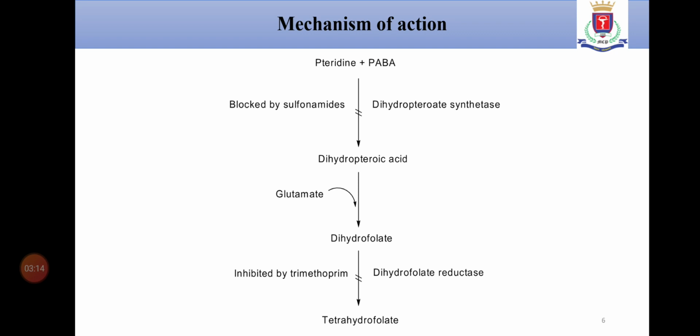Our drug which inhibits the first step, that is the conversion of PABA and pteridine to dihydropteroic acid. This step is blocked by sulfonamides. And trimethoprim inhibits the conversion of dihydrofolate to tetrahydrofolate by inhibiting the enzyme dihydrofolate reductase. In this way, the sulfonamides and trimethoprim act.